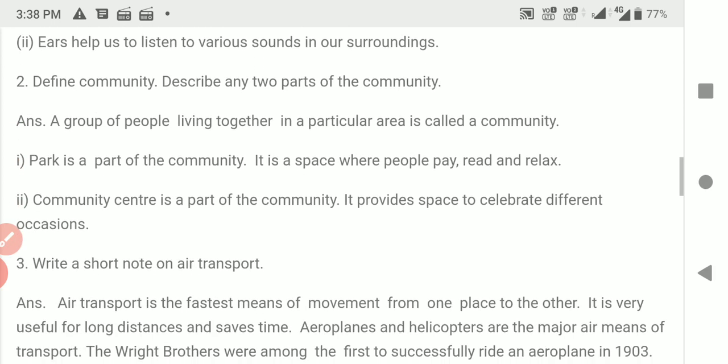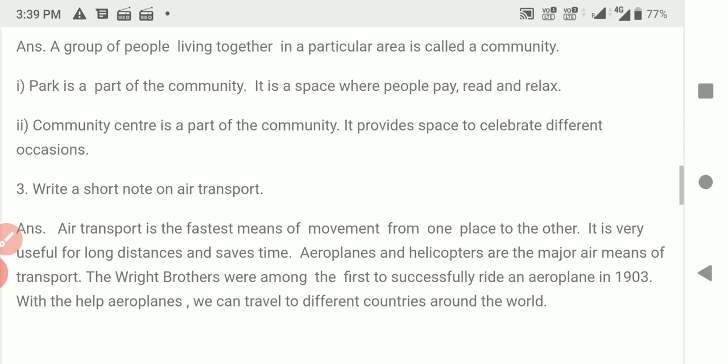Then third, write a short note on air transport. All of you know about air transport. Air transport is the fastest means of movement from one place to another. It's very useful for long distances and saves time. Aeroplanes and helicopters are the major air means of transport.